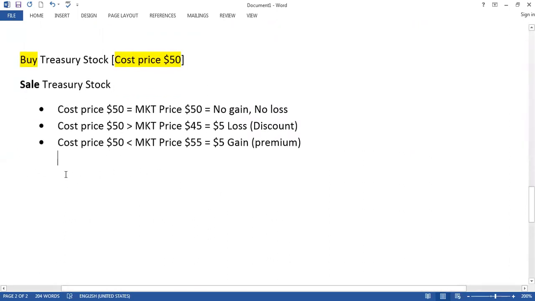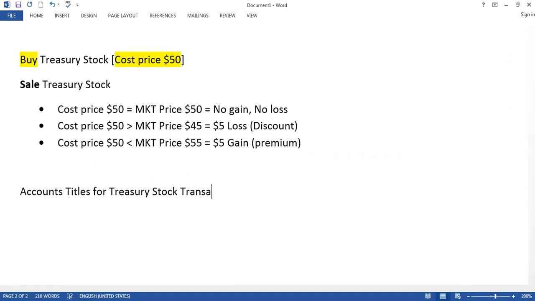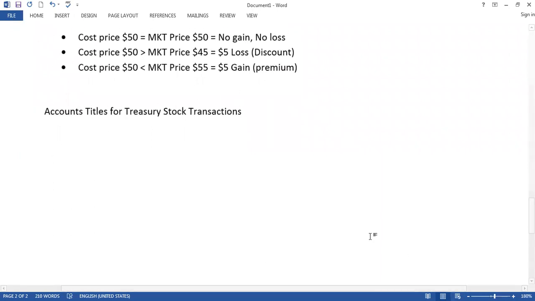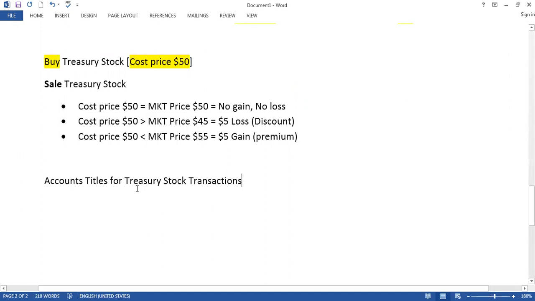Now, what are the account titles involved here? What are the account titles for recording treasury stock transactions?